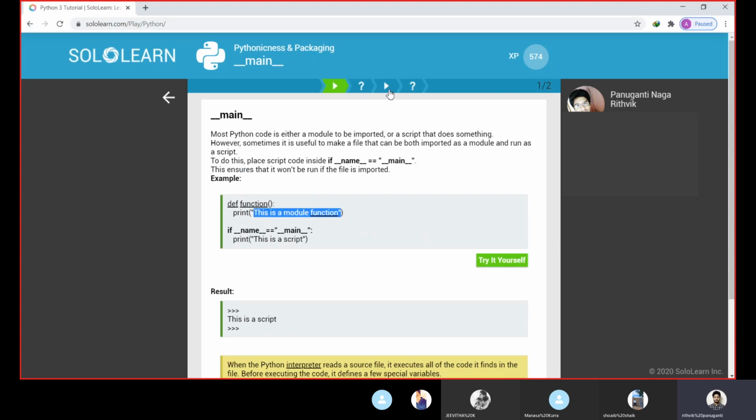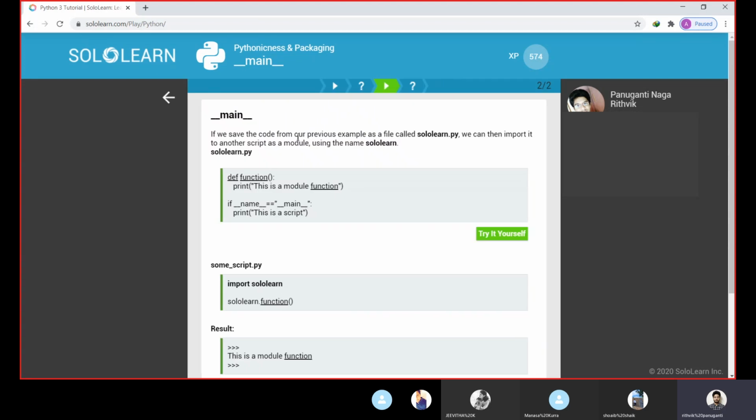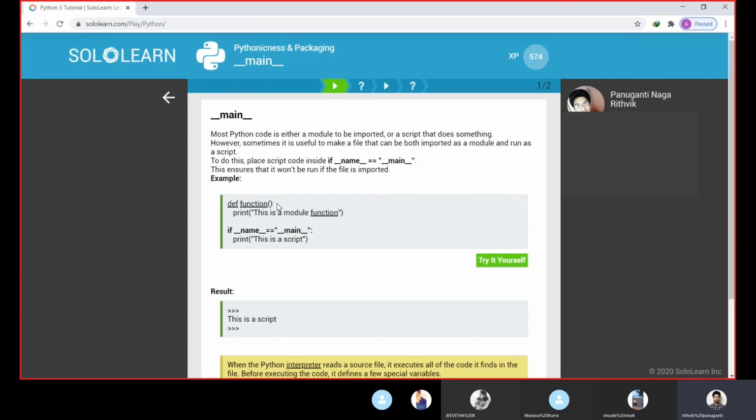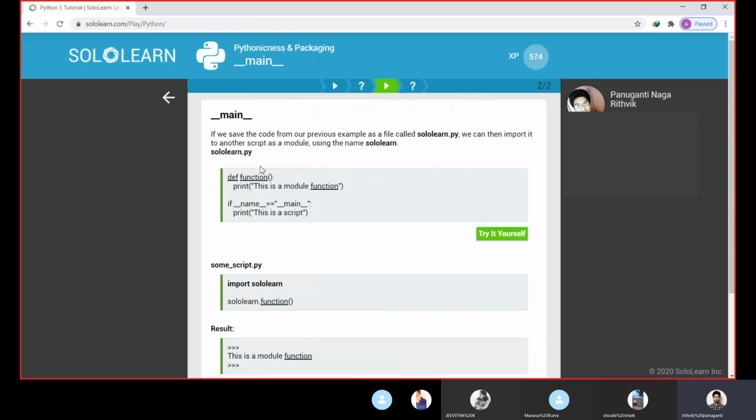Let us see another example for clarification. This is the previous code, right? Remember this previous code, and we are saving that previous code with the name sololen.py. This is the previous code we have seen. Define function, print, this is a module function. If we are giving this syntax, and inside this script we have written print, this is script.